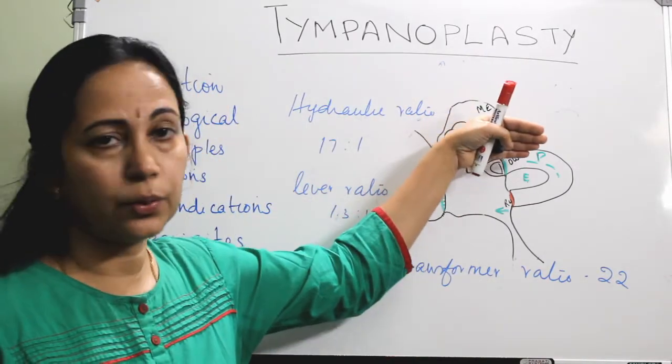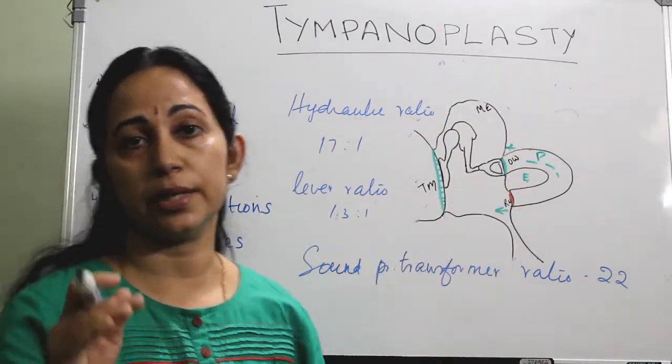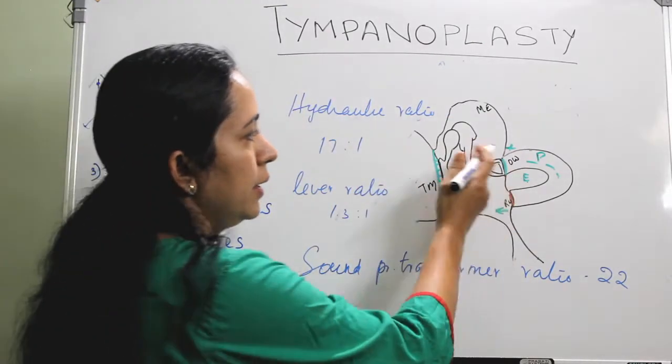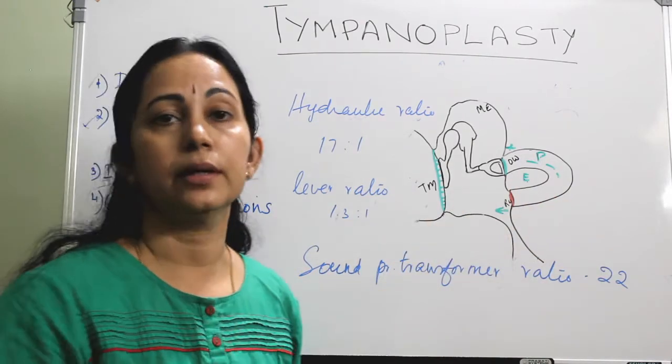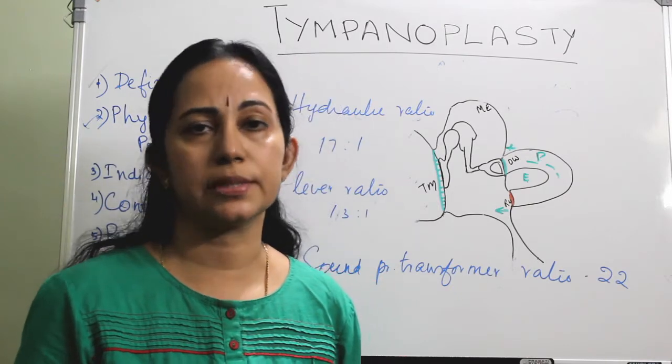When the oval window moves in an active fashion, this round window moves in a passive direction. So when there is an inward movement of the oval window, there will be an outward movement at the round window, so that this movement of the fluid system happens.